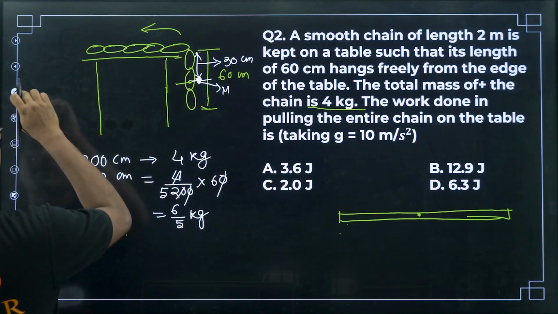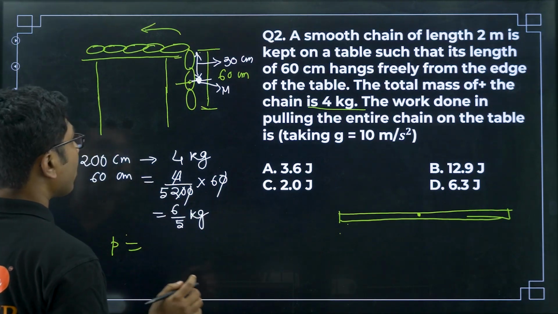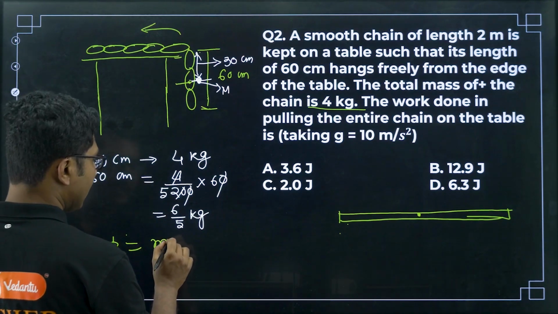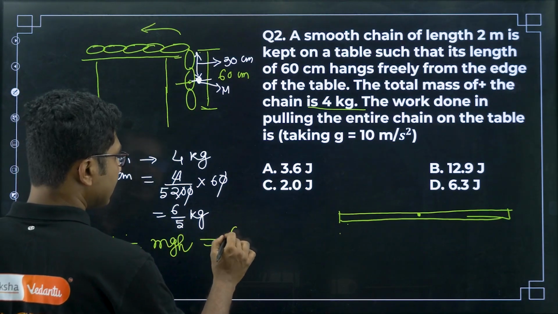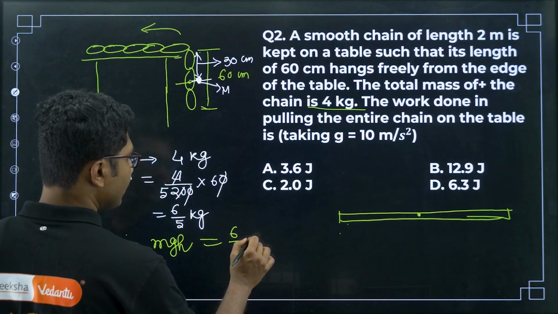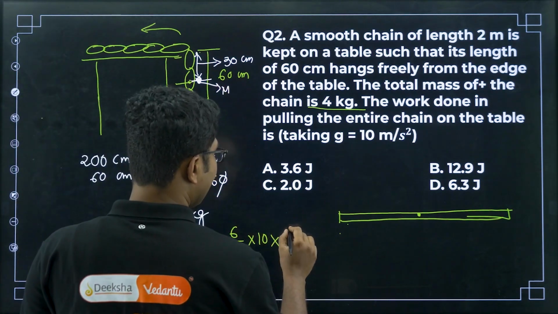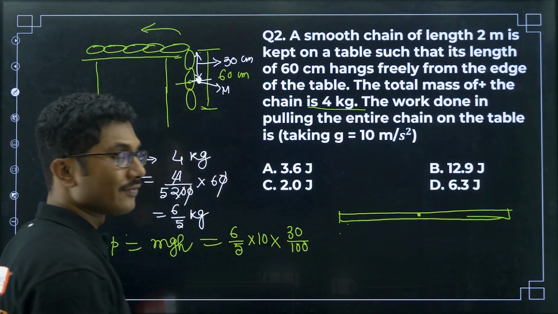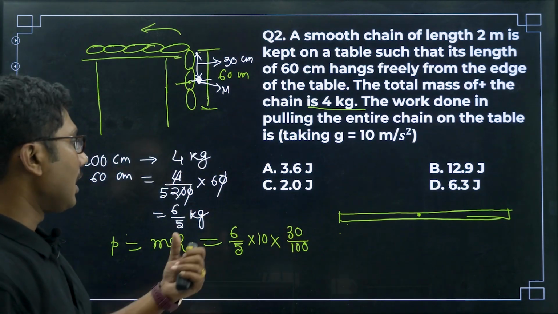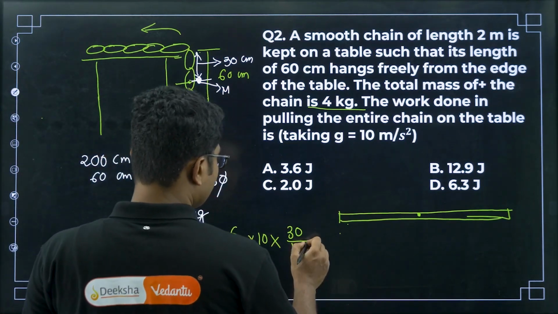Potential energy is given by, actually it will be negative, but I am not considering it to be negative. It will be simply mgh, right? So what is m? m we have calculated 6 by 5, g is 10, and h is 30 centimeter. Now 30 centimeter means 30 divided by 100 meters. You have to convert it to meters because in SI units, meter is the unit of length.